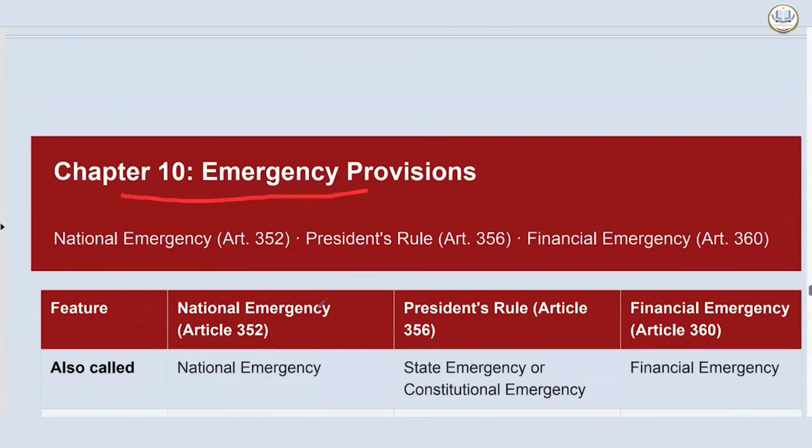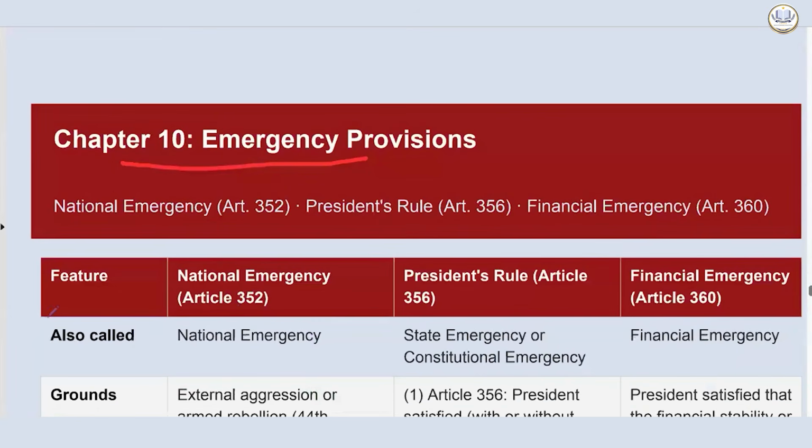Then we have emergency provisions. We have Articles 352, 356, and 360. The first is called national emergency. The second is called President's rule, and the third is called financial emergency.